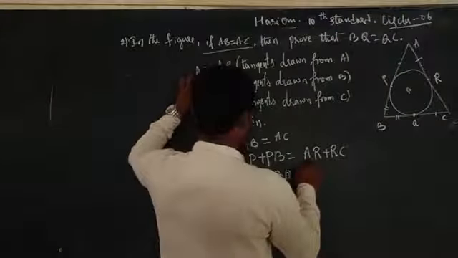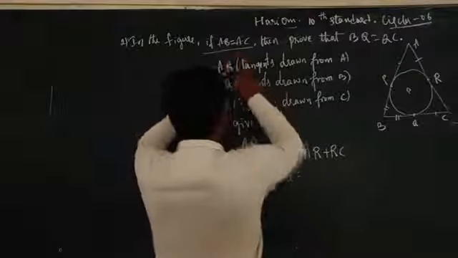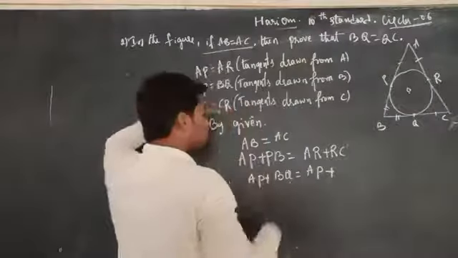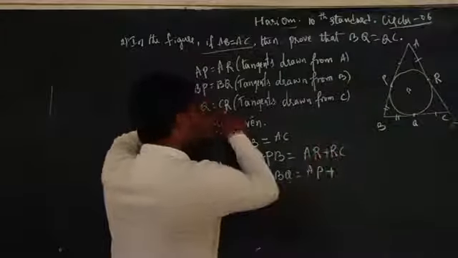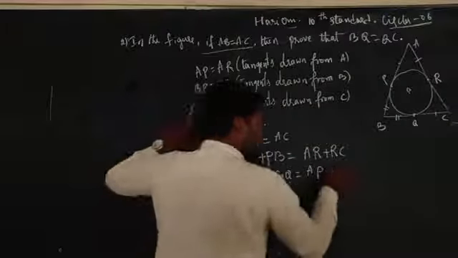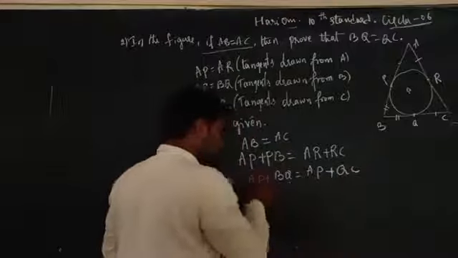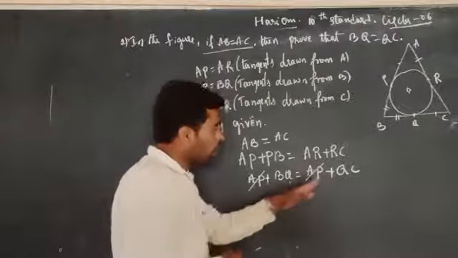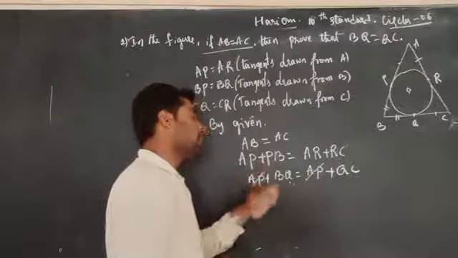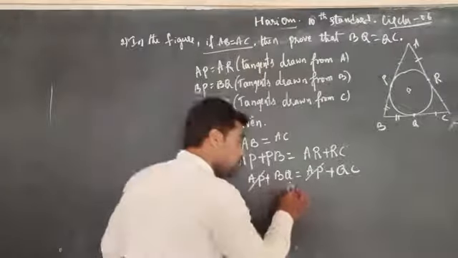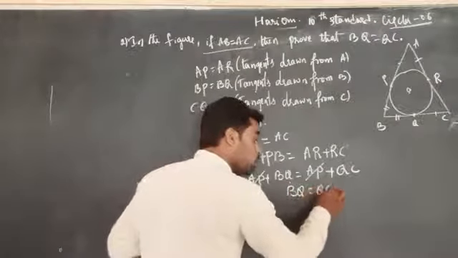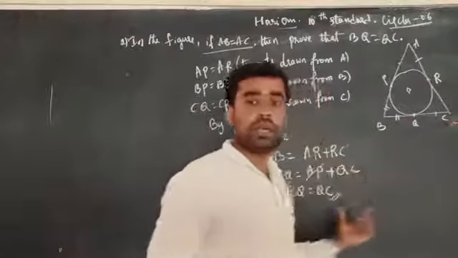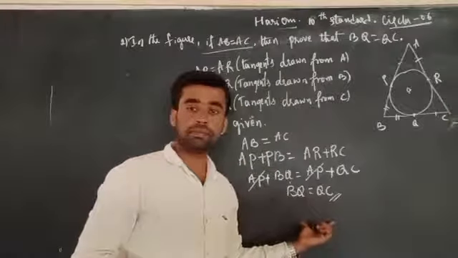Next, AR. The length of AR is equal to AP. Plus the length of RC. The length of RC is equal to QC. Here we can cancel the length AP and AP by the cancellation law, or if I transpose to the LHS, AP minus AP will come. Now we can write BQ is equal to QC. We have proved the length of BQ is equal to QC. Is it clear? Take down this one.